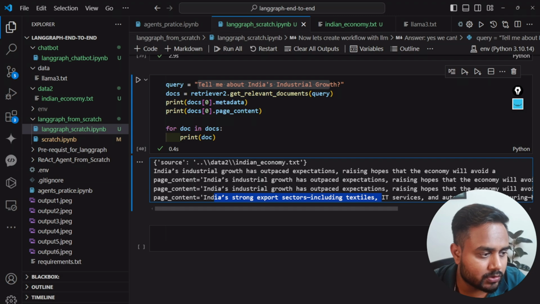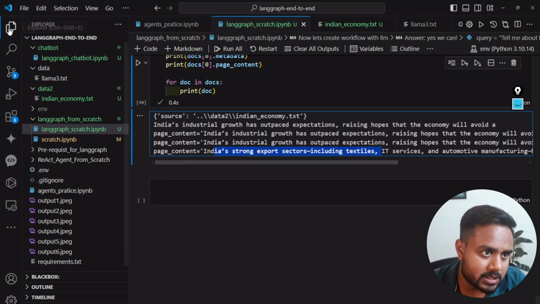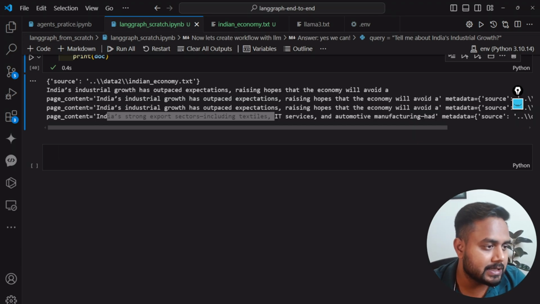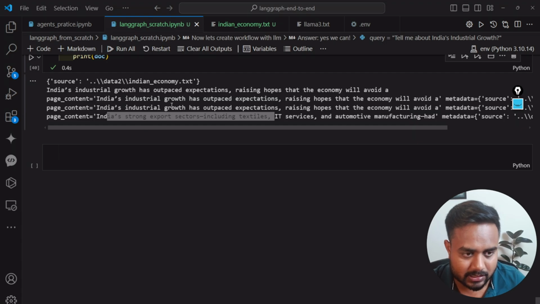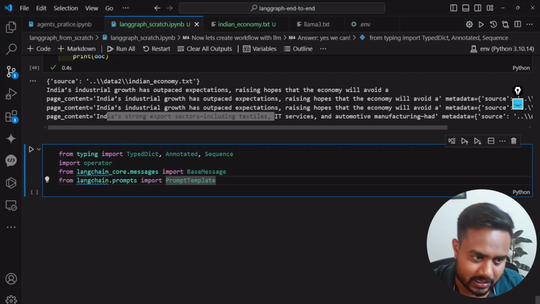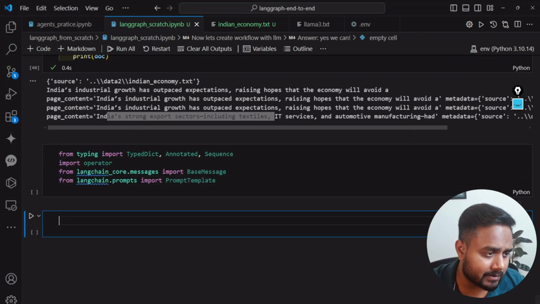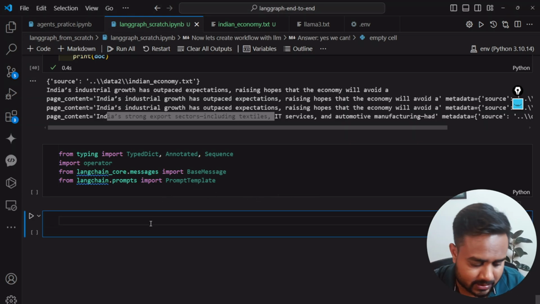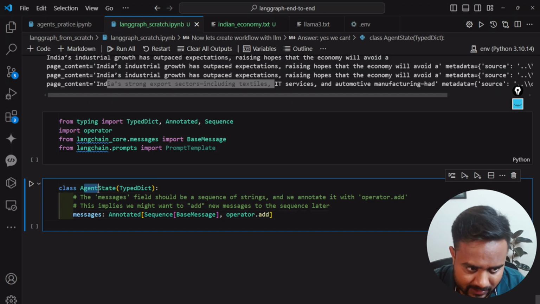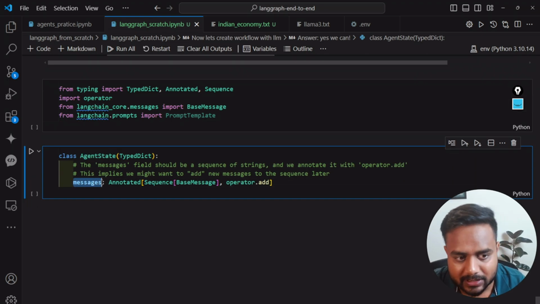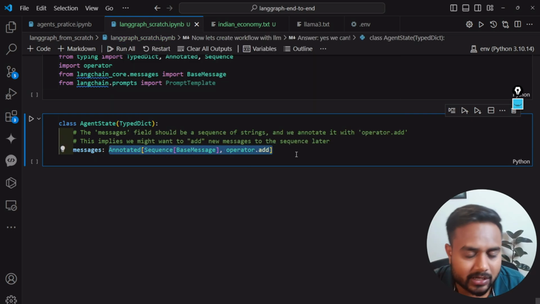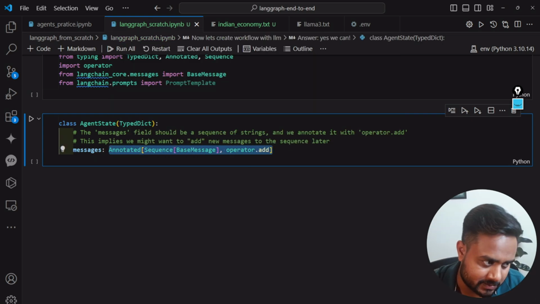Now, guys, what I'm going to do here is create multiple functions. So just focus. Your focus will be required because this is going to be a little more complicated than the previous one. First, guys, I require this particular import statement. Then after this import statement, we require one class. This class is an agent class. I created this class by myself, it's a custom class. Here I am passing this message, and along with this message I wrote some sort of syntax. I will let you know what the syntax is. Everything I'm going to explain.